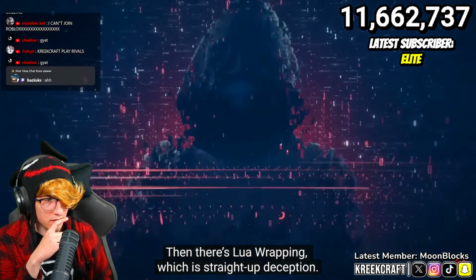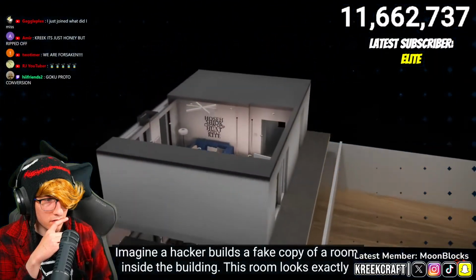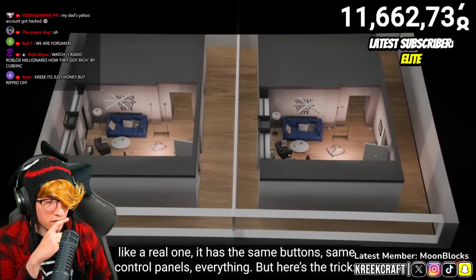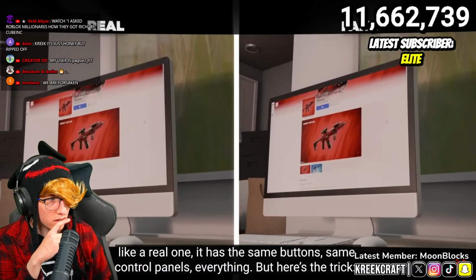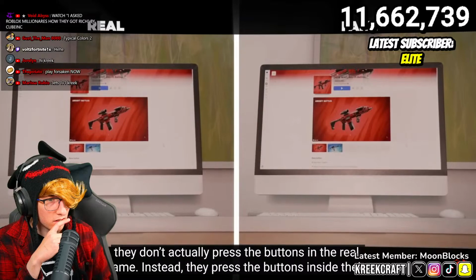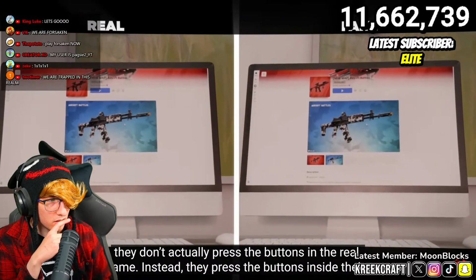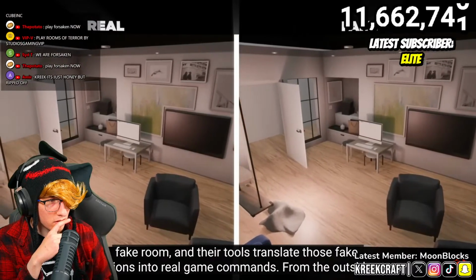Next, there's Lua wrapping, which is straight up deception. Imagine a hacker builds a fake copy of a room inside the building. The room looks exactly like a real one. It has the same buttons, same control panels, everything. But here's the trick. They don't actually press the buttons in the real game. Instead, they press the buttons inside their fake room, and their tools translate those fake actions into real game commands.